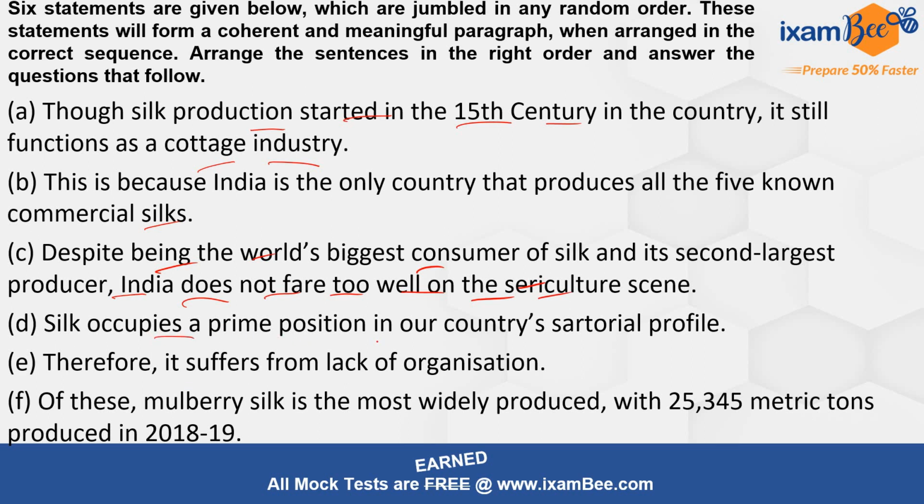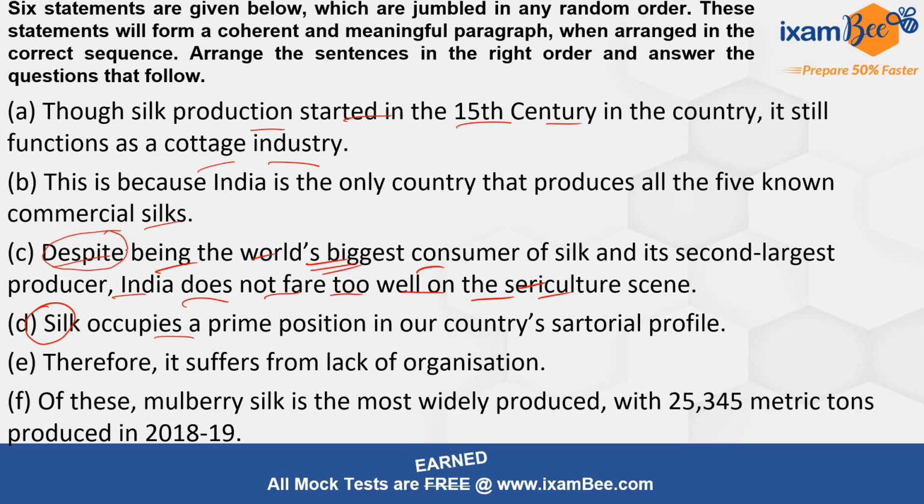Silk occupies a prime position in our country's sartorial profile. Yes, when you read this sentence, it looks like one of the opening sentences. Why? Here they are talking about despite being the world's biggest consumer of silk, and then something negative has been talked about, right? Since the word despite has been used, it shows that there is a probability that this fact may have been stated before this sentence, right?